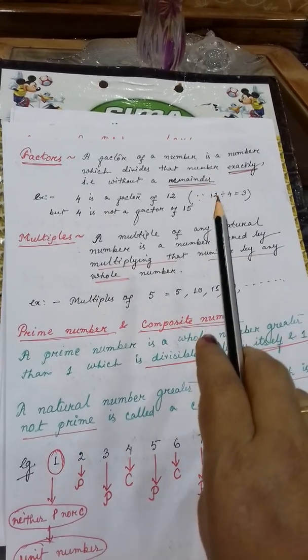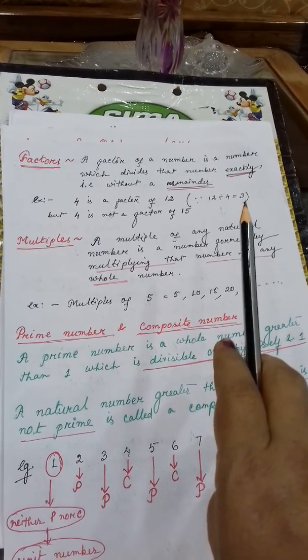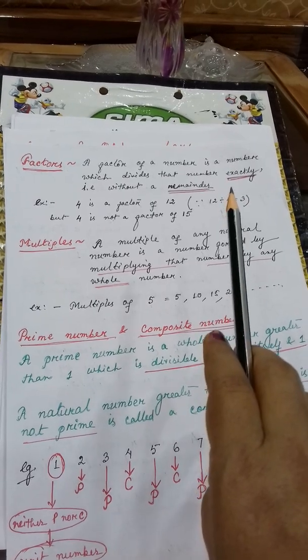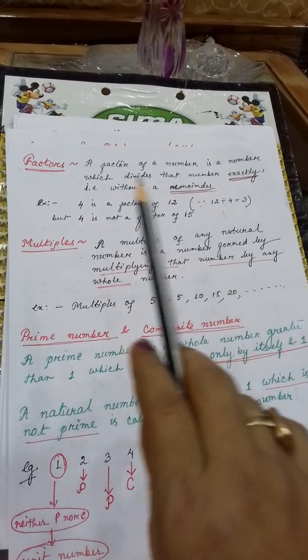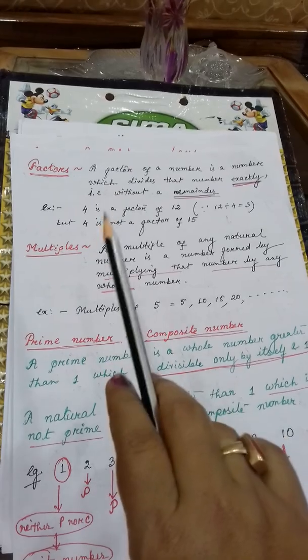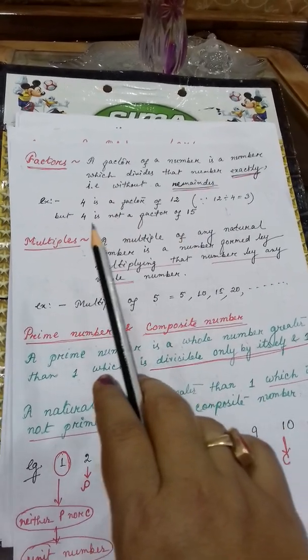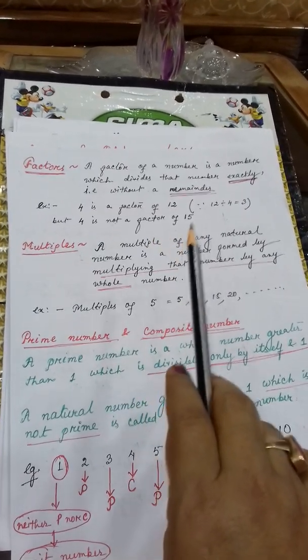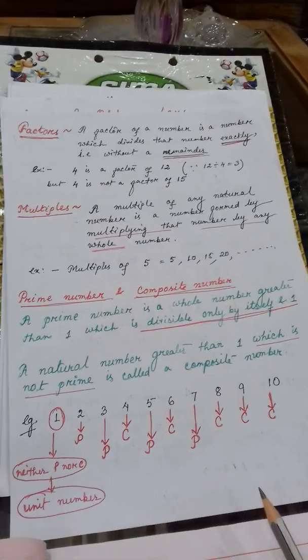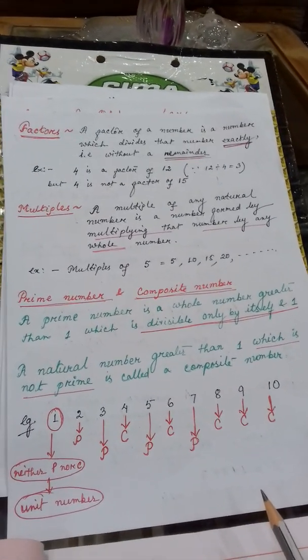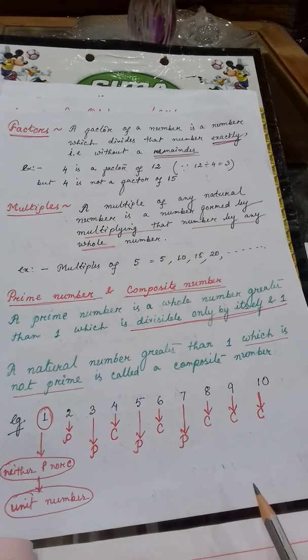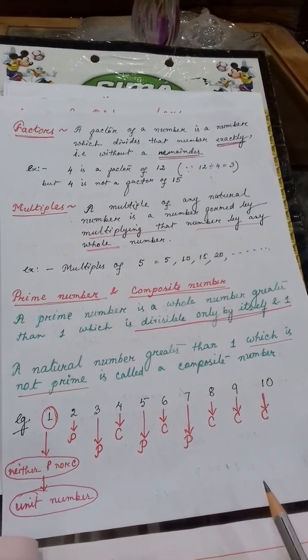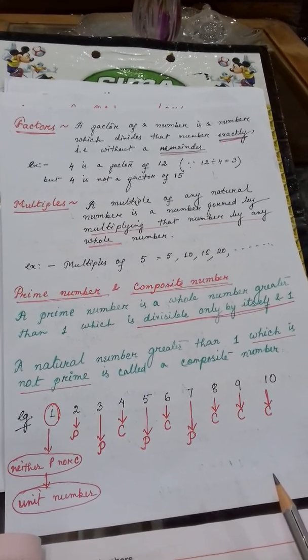And if the division is not exact, that means if the remainder is not 0, then it is not a factor. Suppose 4 is not a factor of 15, because if you divide 15 by 4, you will not get remainder 0. Got it? Have you understood, students?